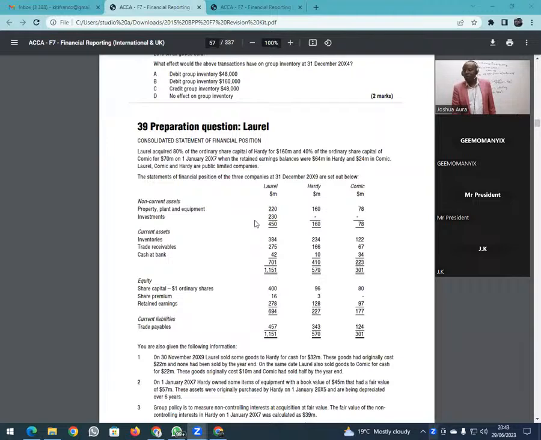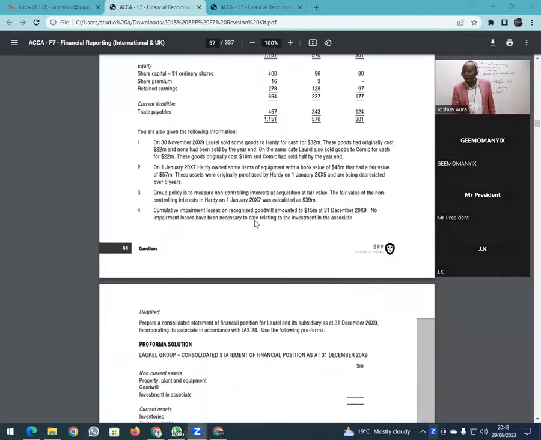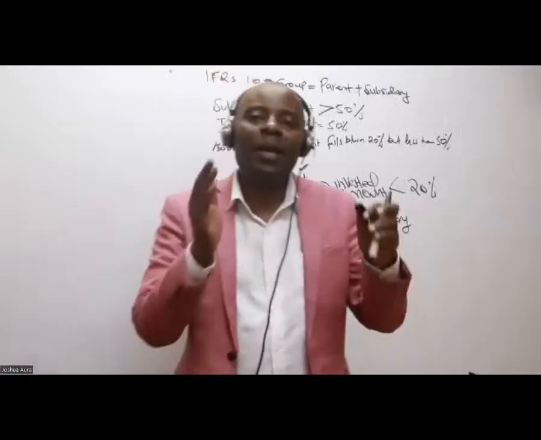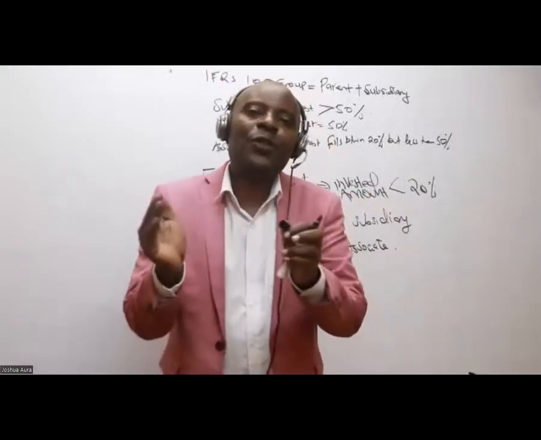So, ladies and gentlemen, what do they want me to do? If you look at the question down here, they want me to prepare a consolidated statement of financial position for Laurel and its subsidiary. They're very categorical. And its subsidiary as at 31st December 2019, incorporating an associate in accordance with IAS 28, where IAS 28 basically tells us to use the equity accounting method for associates.